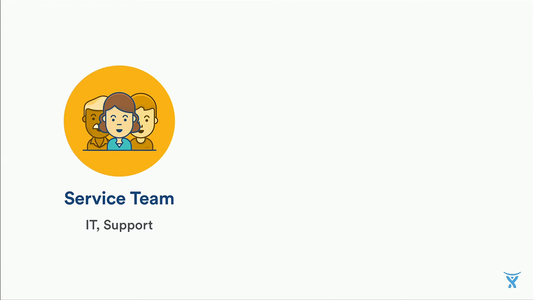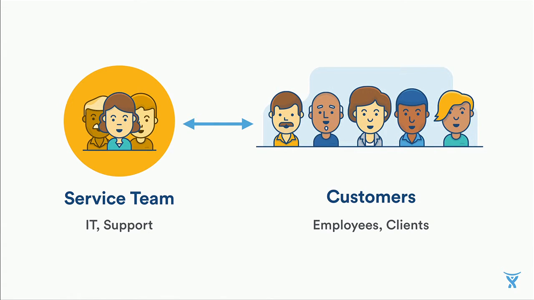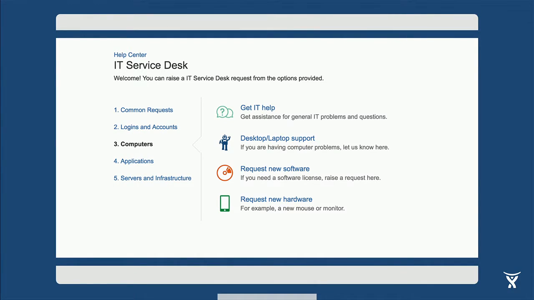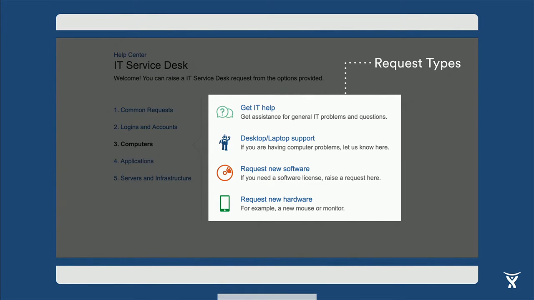Now, for those of you that don't know what JIRA Service Desk is all about, it's a tool that helps service teams like IT and customer support connect with their customers. So it could be employees within the organization or clients outside the organization. Now, one of the key features of JIRA Service Desk is that it provides a simple and intuitive portal for customers to create and track their requests. Now, many organizations start out with something like this, a basic IT service desk, to provide a way for employees to get IT help, get desktop laptop support, request new software, new hardware, and so on. Now, JIRA Service Desk allows these service teams to define these various request types.